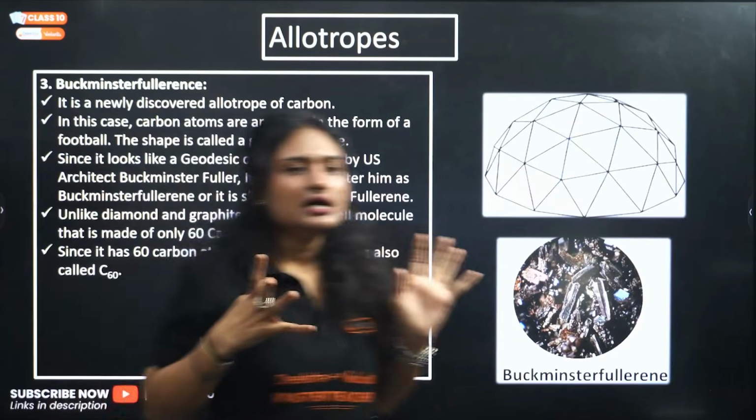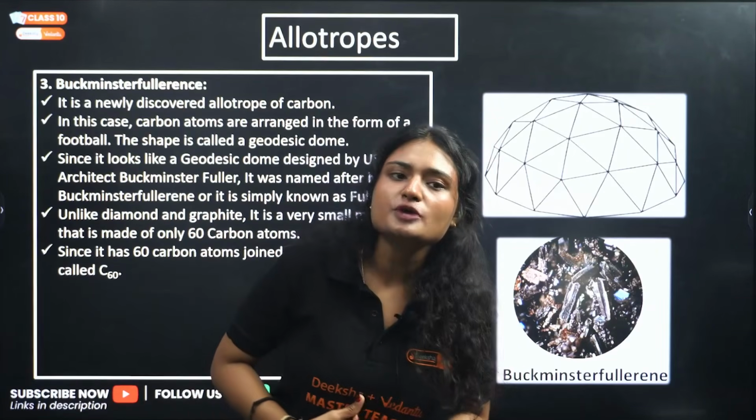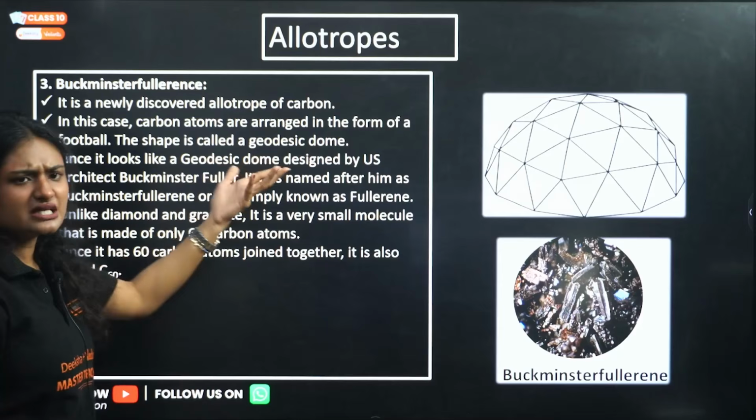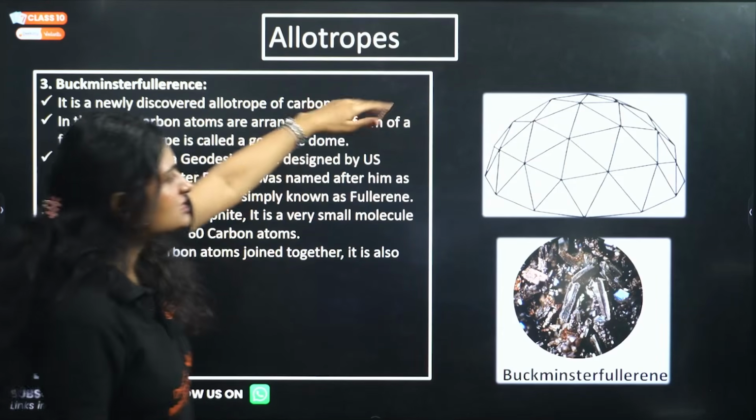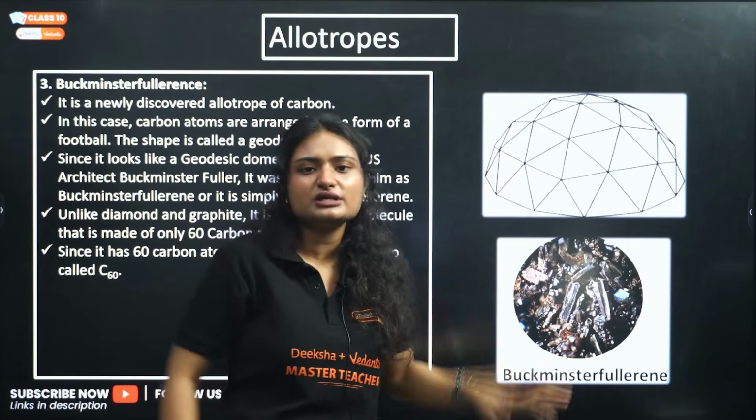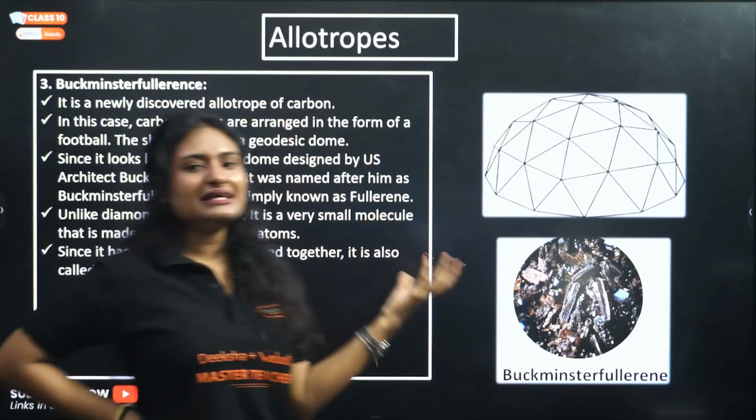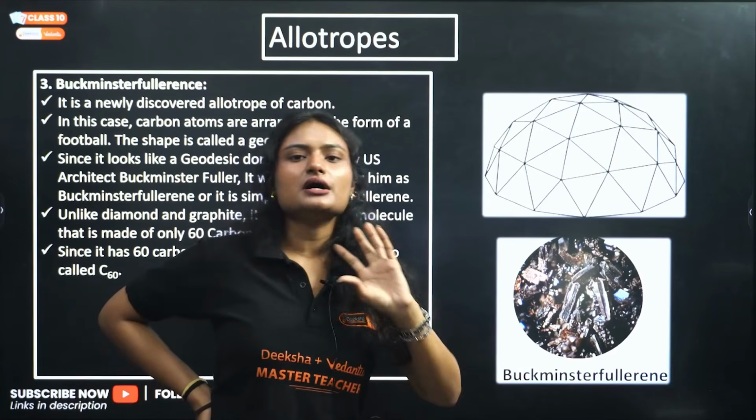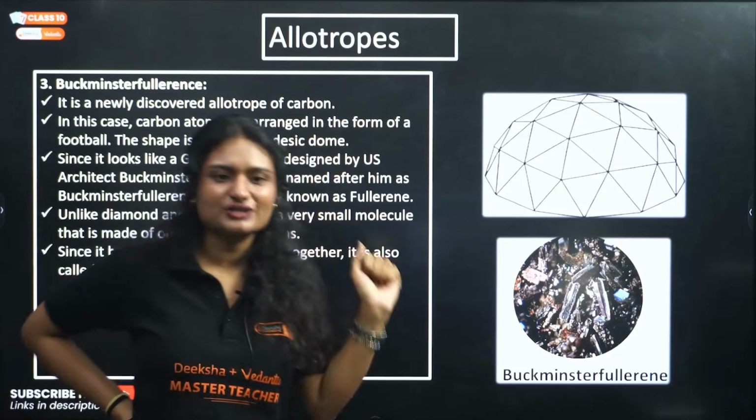Next is Buckminsterfullerene. It is called C60. It is also an allotrope of carbon, a newly discovered allotrope. Carbon atoms are arranged in the form of a football, in the form of a geodesic dome. This dome was similar to a building in America that was designed by an architect called Buckminster Fuller, and that's how it got its name.